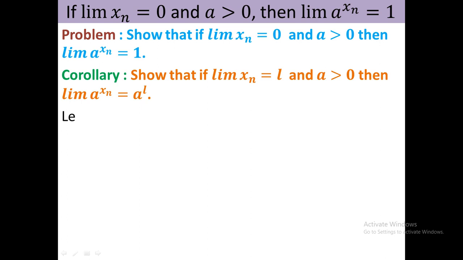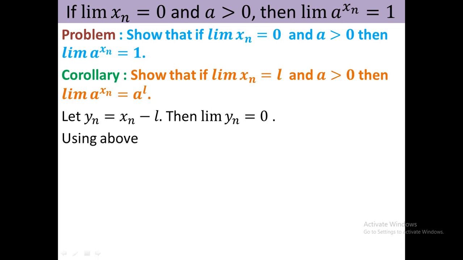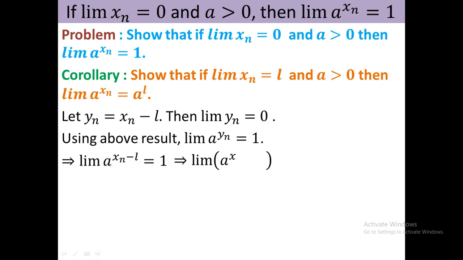For that purpose we consider y_n as x_n minus L. Then the limit of y_n must be 0, since the limit of x_n equals L. So if you use that problem, you can write a to the power y_n converges to 1. Using the above result, the limit of a to the power y_n equals 1. Again a to the power y_n means a to the power x_n minus L, which is a to the power x_n into a to the power minus L.